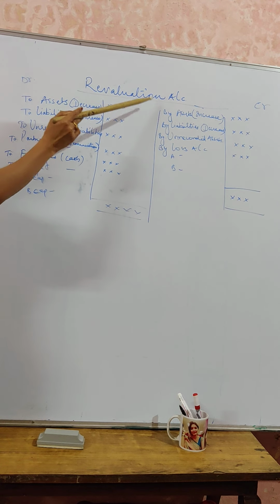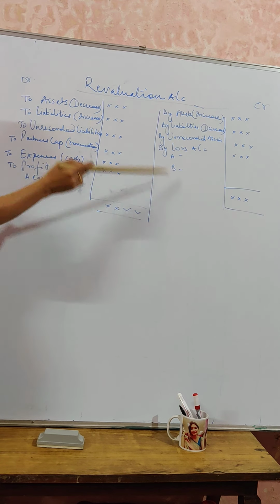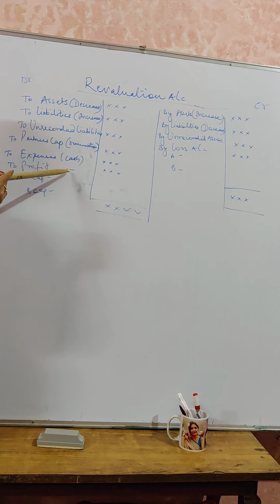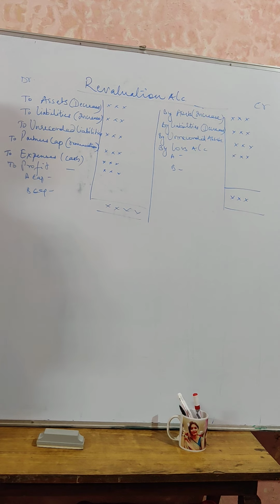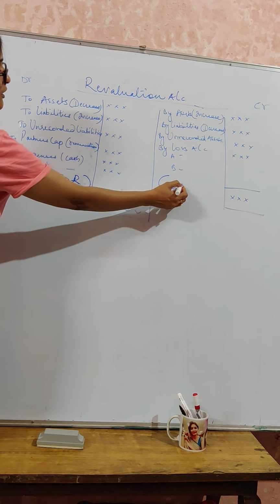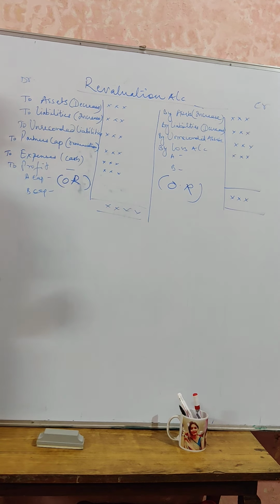profit. So if you have more of the credit and less of the debit, the balancing figure on this side will be a profit. If debits are more and credits are less, that results in losses. These profits and losses need to be distributed in the old ratio to the old partners only. Okay, so we are going to record in the old ratio, not in any other ratio. This is how we are going to prepare a revaluation account.